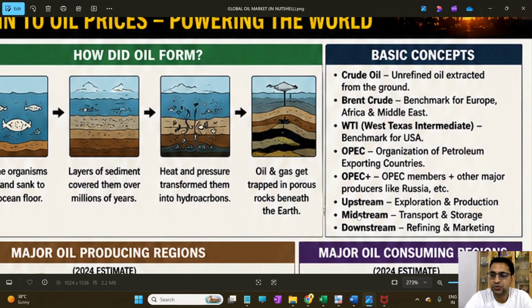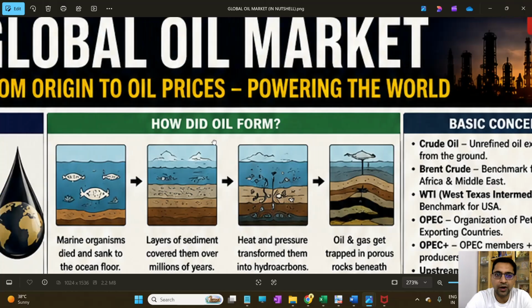What is the meaning of upstream? That means exploration and production. Midstream means transport and storage. Downstream means refining and marketing. So this is all about oil and the global oil market.